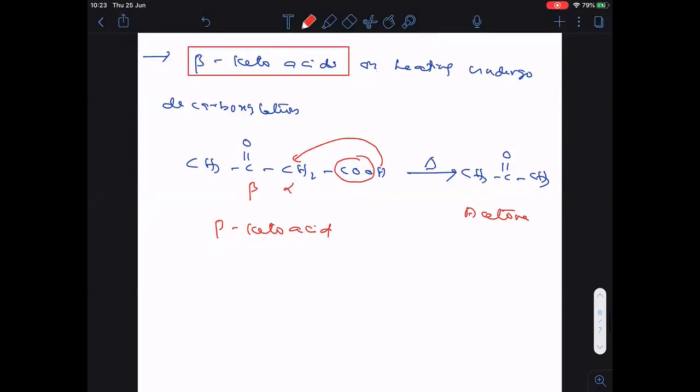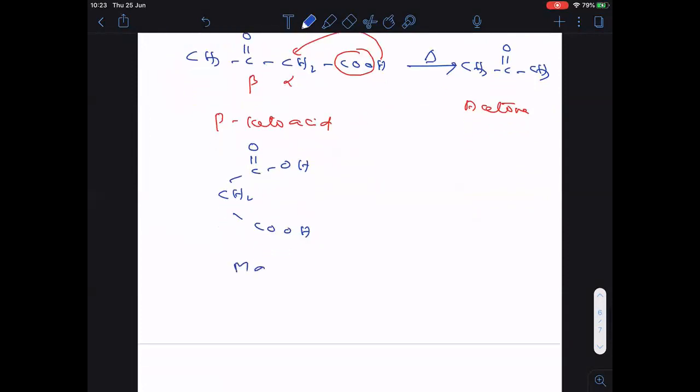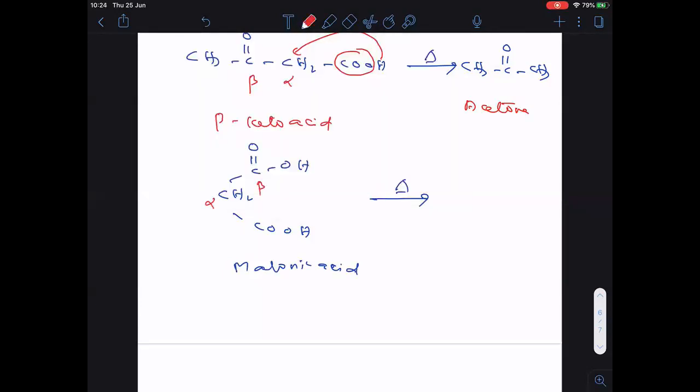Completed? Okay. Now here let us take one more example also. CH2, COOH, then here also COOH. Okay, so this is malonic acid. Malonic acid. And now here also, beta keto acid only, using functional group bonded carbon alpha. This is beta. For beta, keto group is there, C double bonded O.